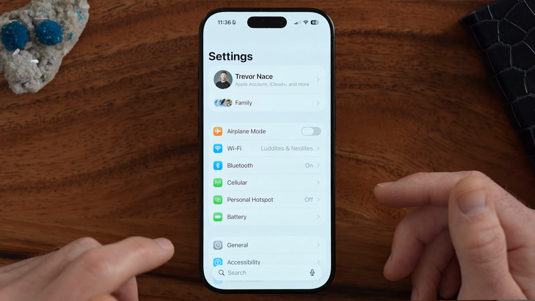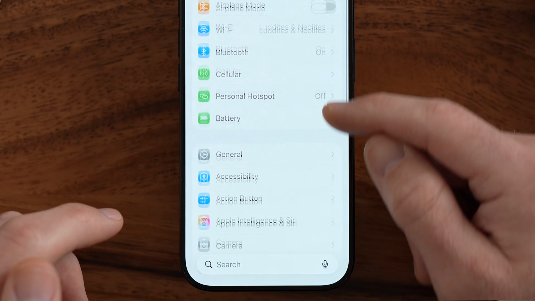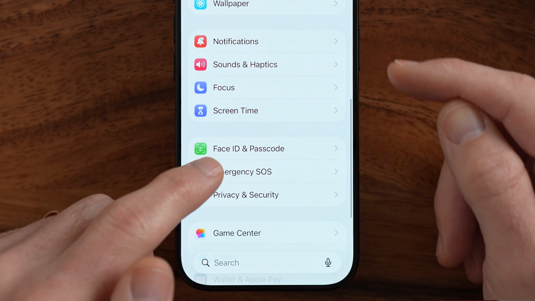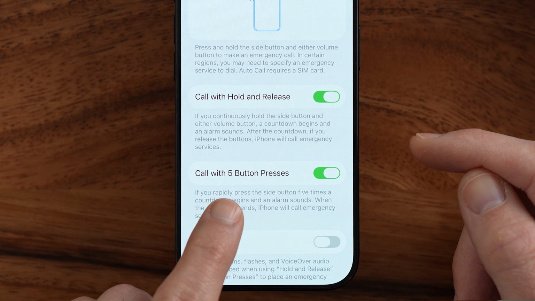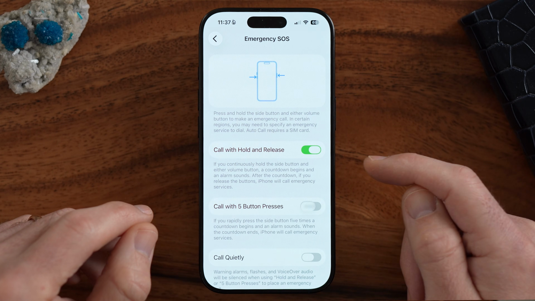Now that we're at the very beginning of your settings, let's just scroll down and we'll find emergency SOS. You can see call with 5 button presses. Essentially, this means if that side or power button is pressed 5 times rapidly, it will automatically call 911 or your emergency services. You can always choose to toggle that off.